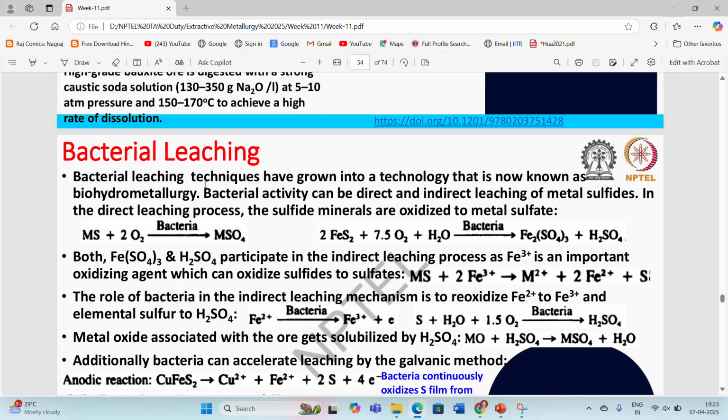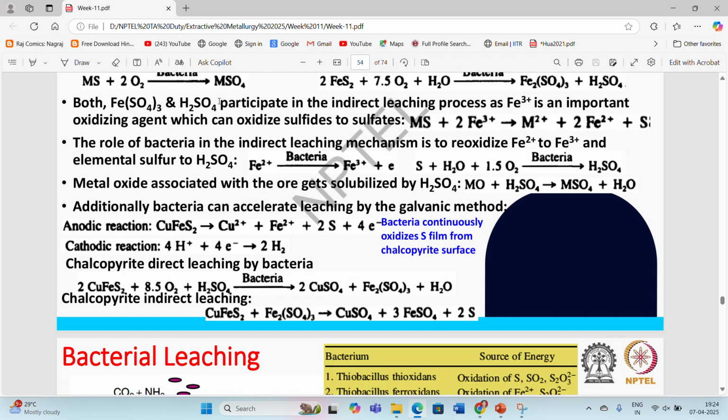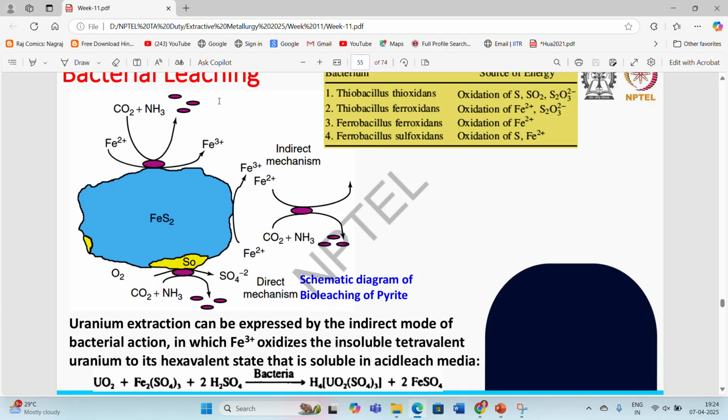So generally, this bacterial leaching process is nowadays used at the industrial level for the selective leaching of copper from very low grade chalcopyrite ore, CuFeS2. What they are doing is going with the heap leaching process at the mine site itself with the help of bacterial leaching, so that they can leach out the copper into the solutions with the help of these bacteria at very low cost.